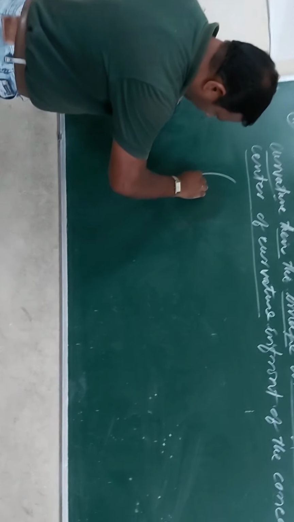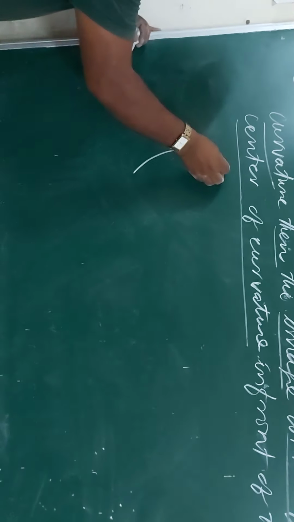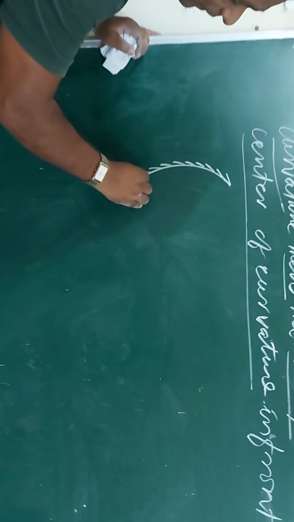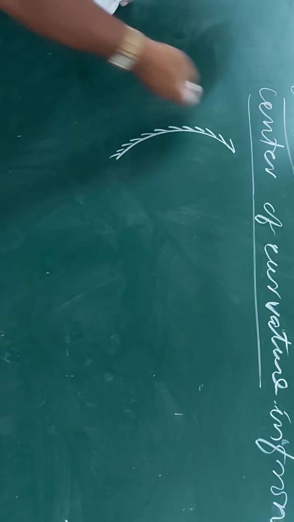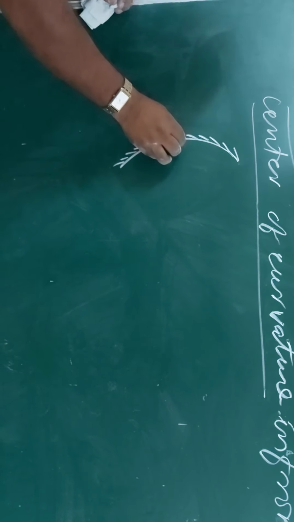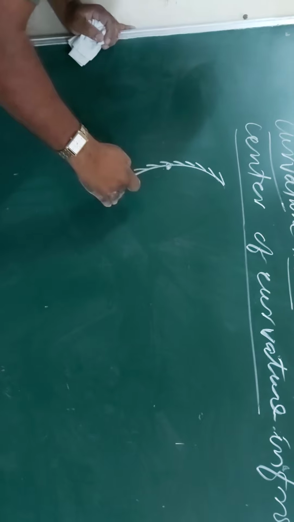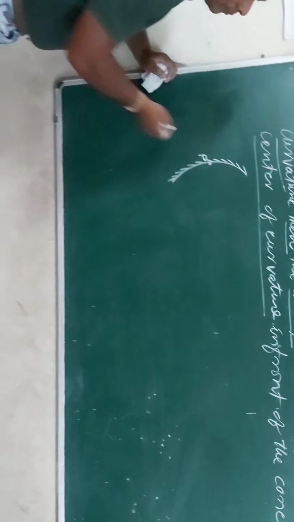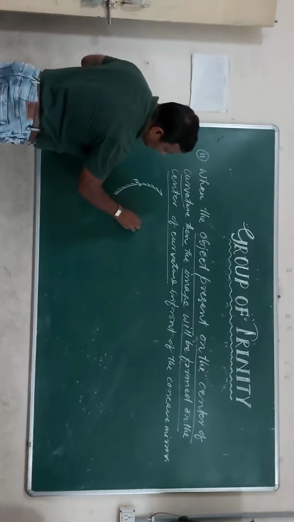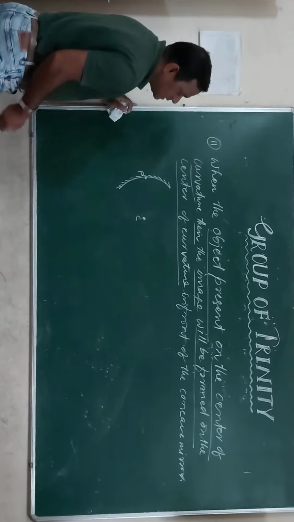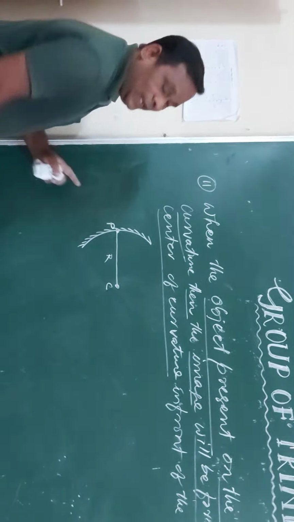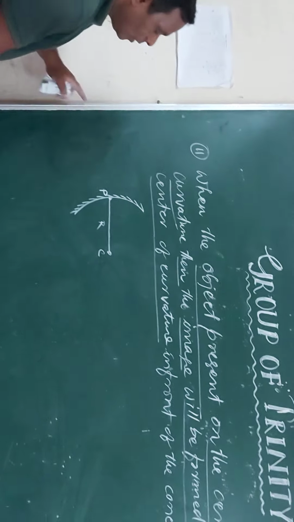I am drawing here. This is the concave mirror, and the back of the concave mirror is a silver surface. I draw it like this. Next, you know children, the center of the mirror is called the pole. This concave surface is formed with the center of curvature, this is C, and from the pole to C is called the radius of curvature. Clear children? This is the radius of curvature.